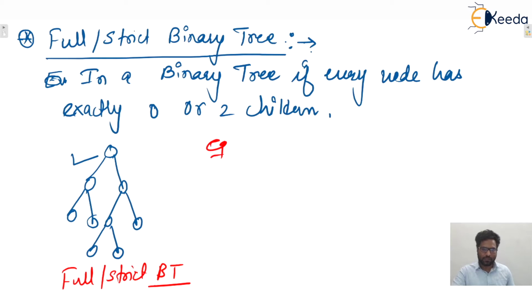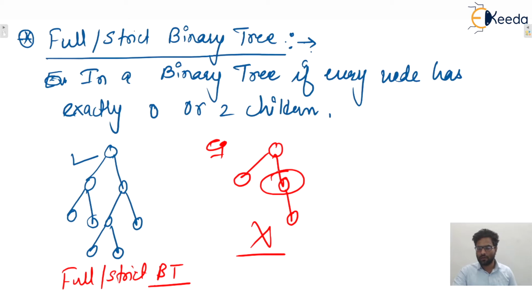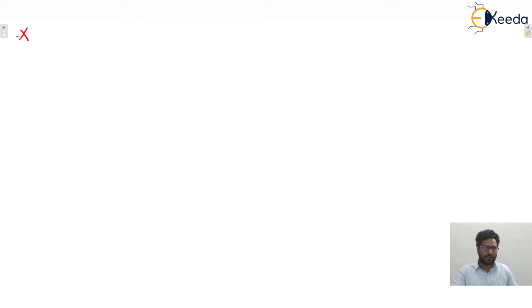Let us consider one more example. Is this a full binary tree or not? No, because this particular node has only one child. That's why this tree is not a full or strict binary tree, but it is a binary tree. The third category is known as the complete binary tree.